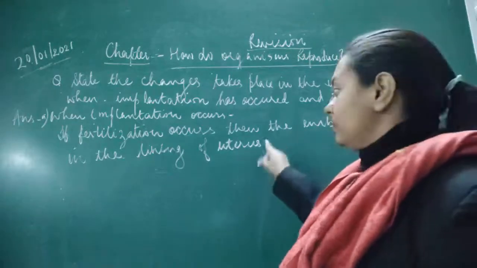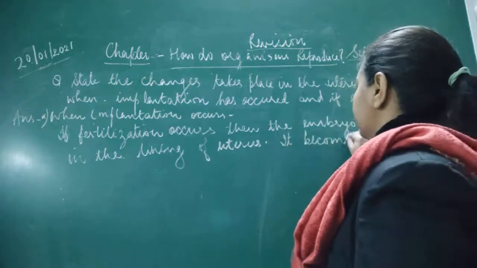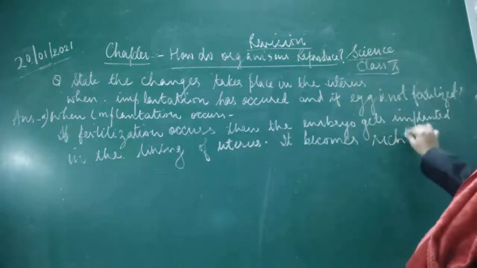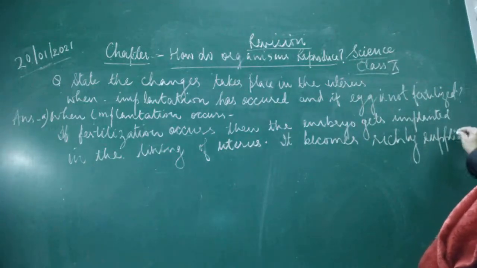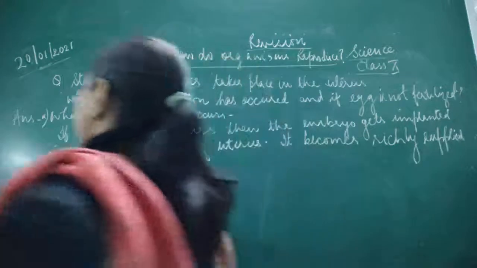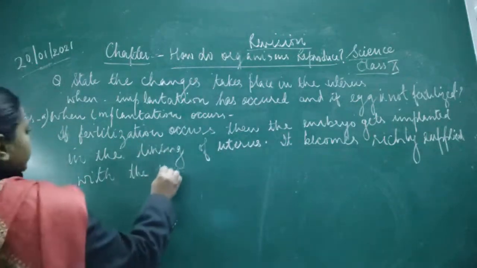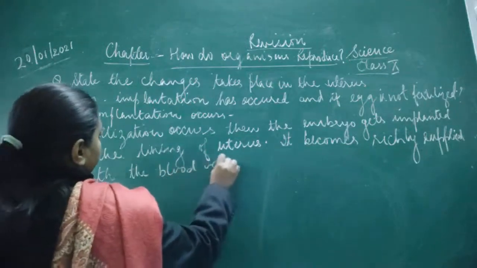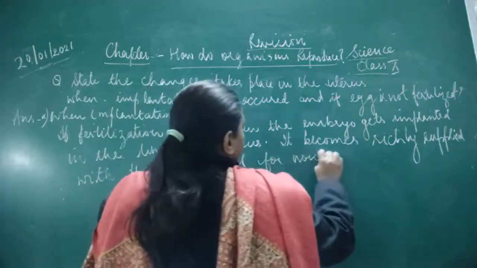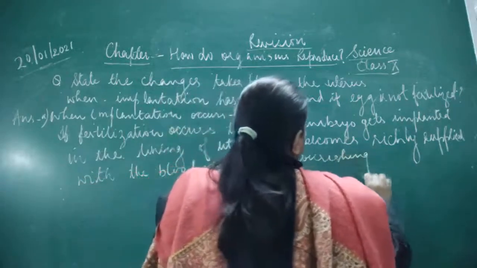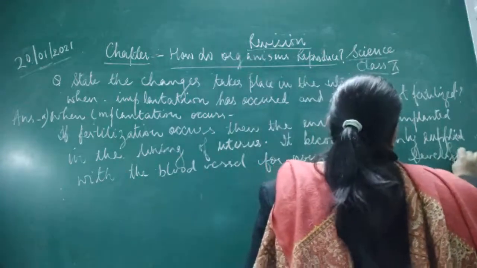The second change in the uterine wall is that it becomes richly supplied with the blood vessels for nourishing the developing fetus.